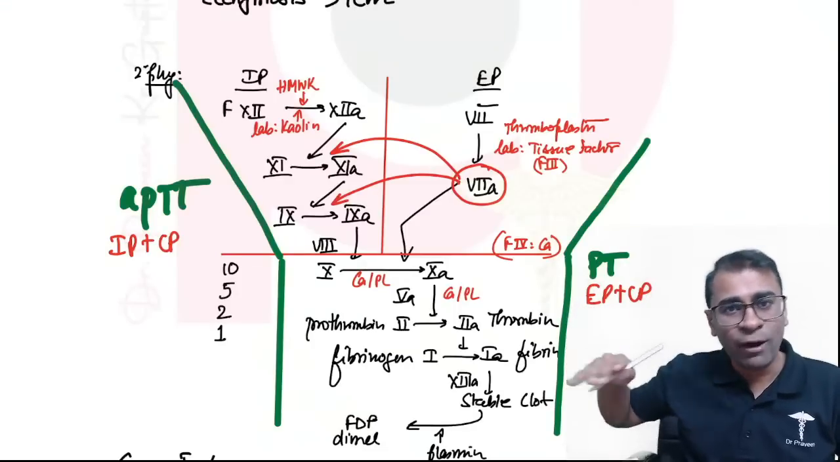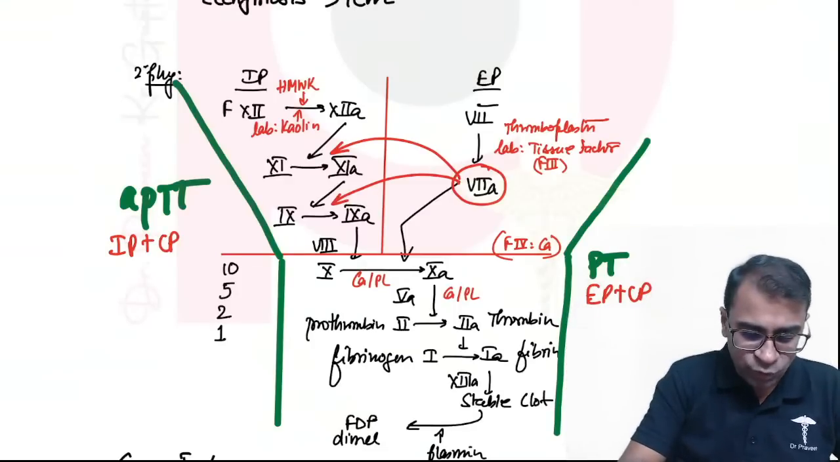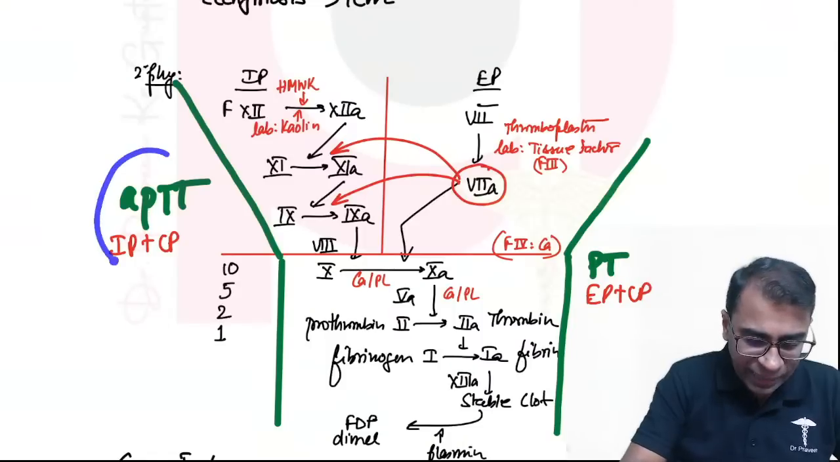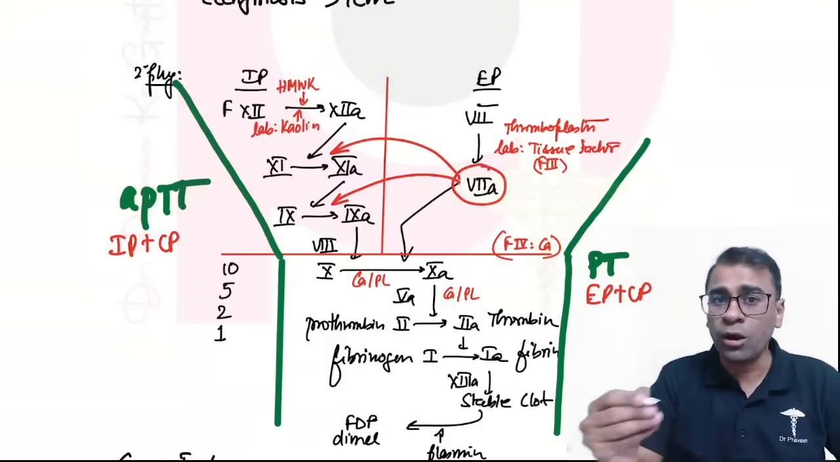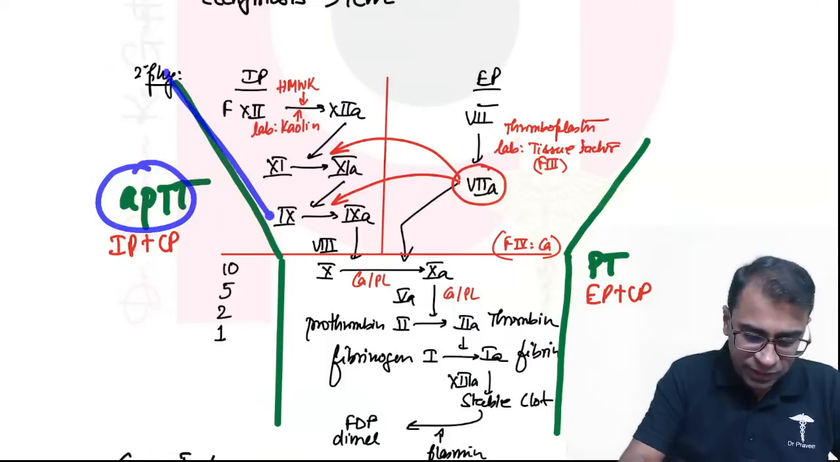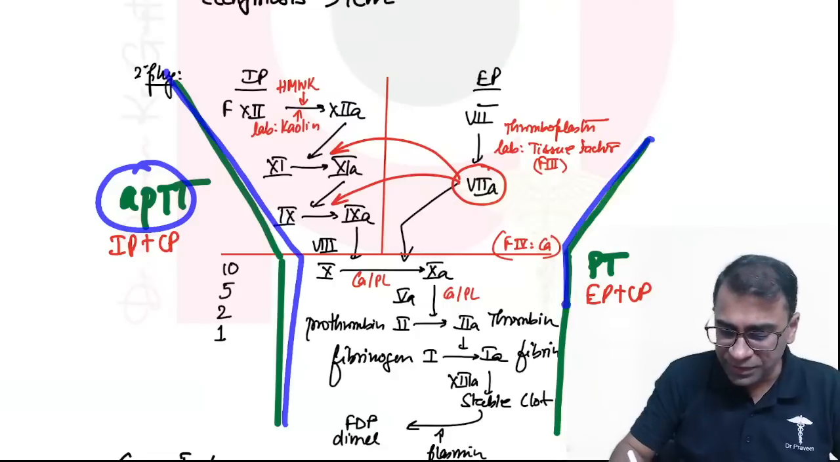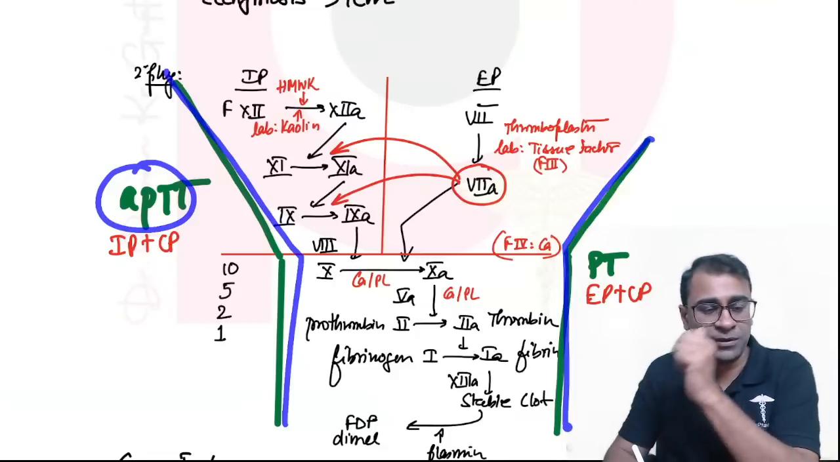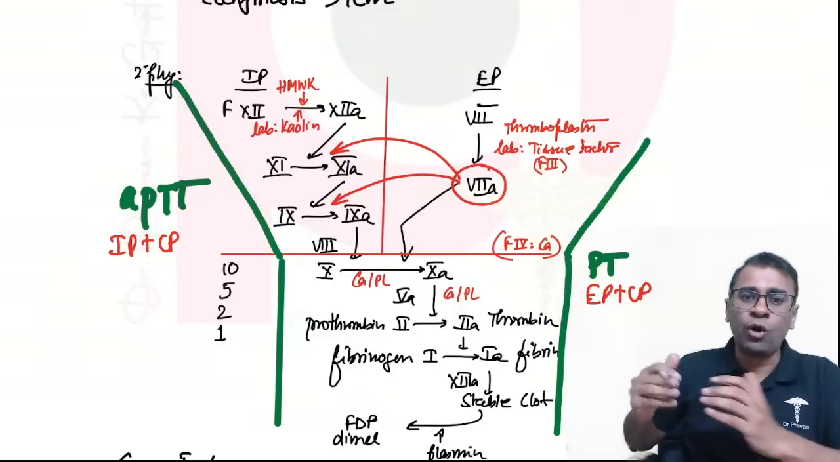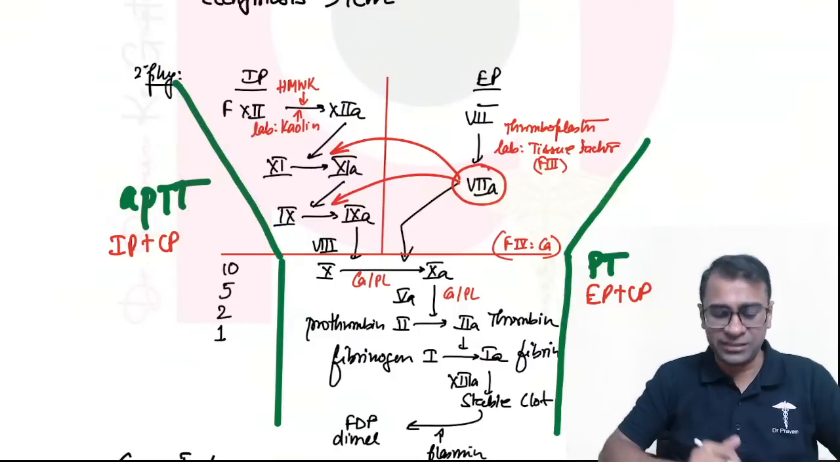So now how to diagnose this? First of all, when you expect an increase in the APTT, long name, long pathway. So APTT, long name, long pathway, PT, short name, short pathway. That is how to remember the PT and APTT testing.